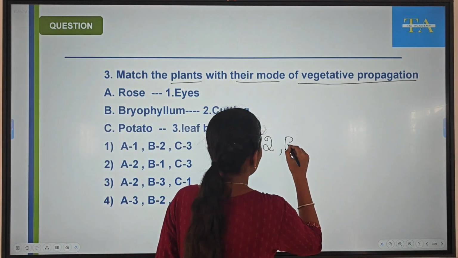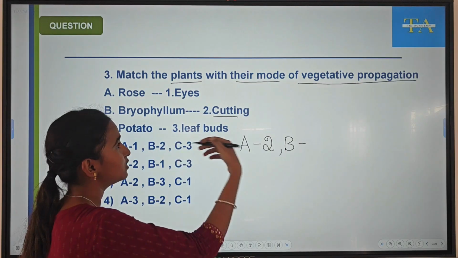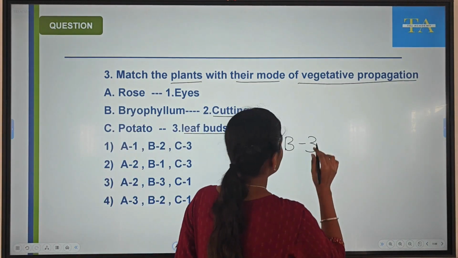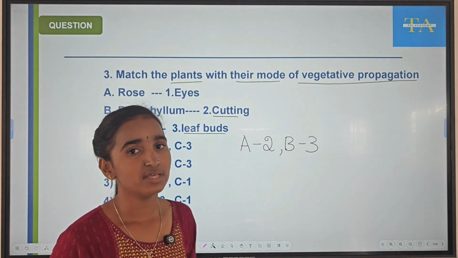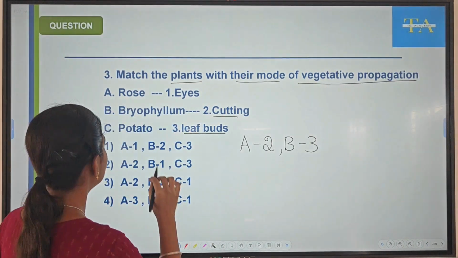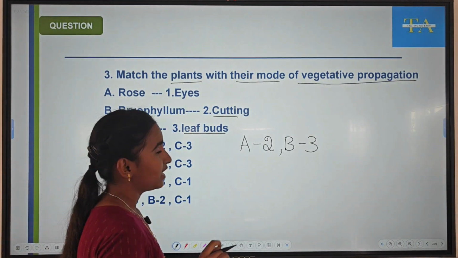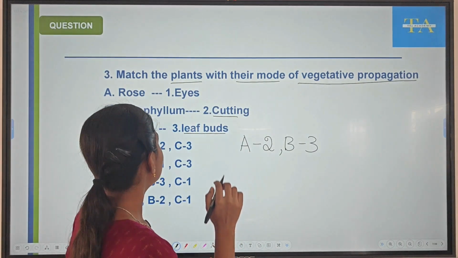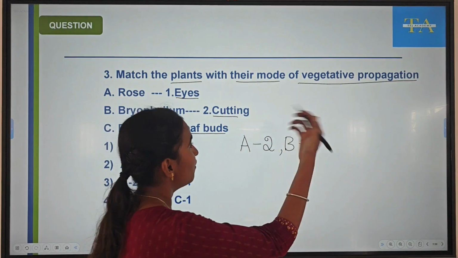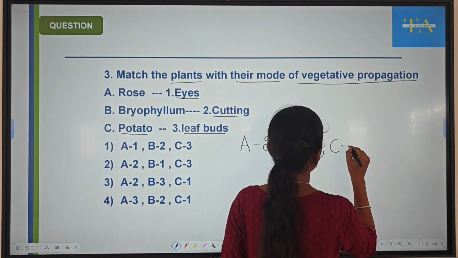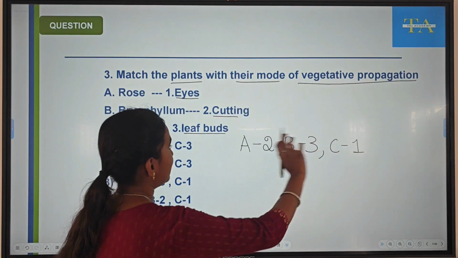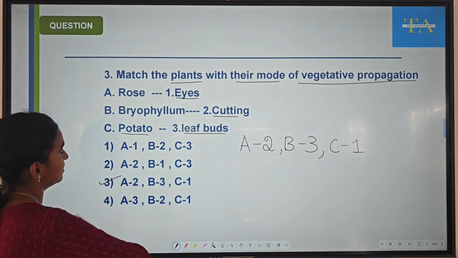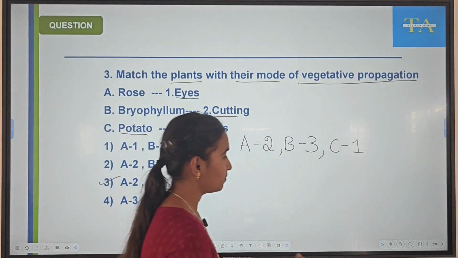Similarly, this bryophyllum will undergo vegetative propagation through leaf buds. Through leaf buds, it can produce its new plants. Then, potato. You can see some eyes-like structures in potato, right? Through that structure, it will undergo vegetative propagation. So this is our rightly matched sequence. Option 3 is the correct option.